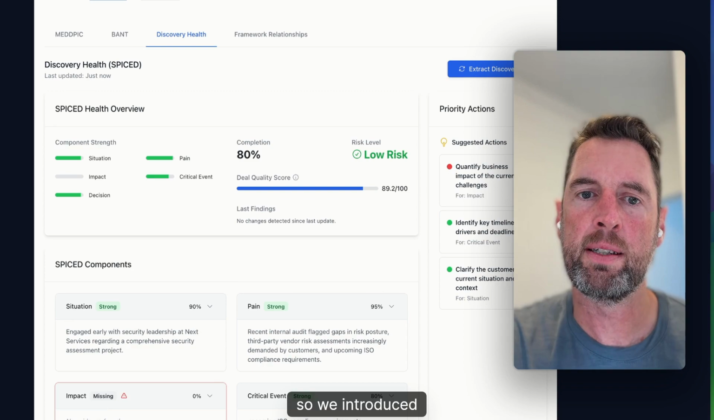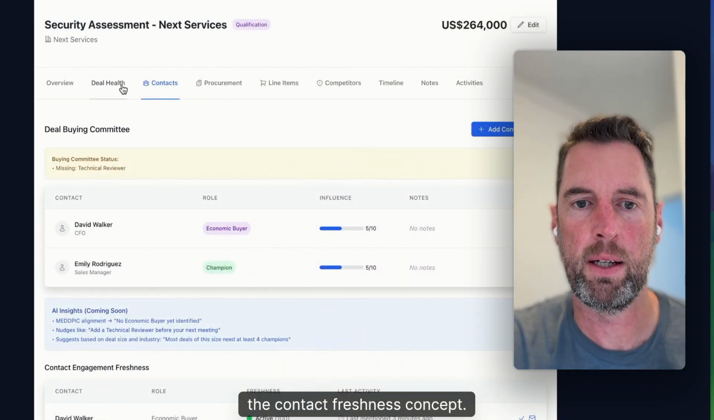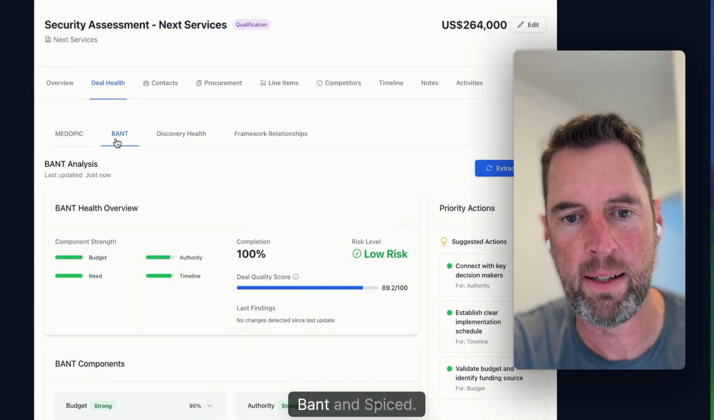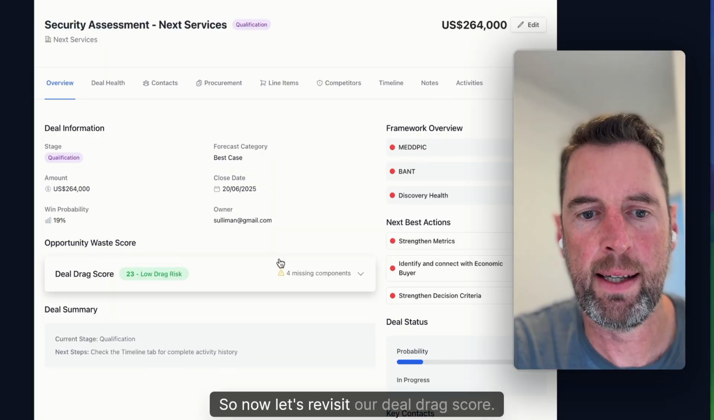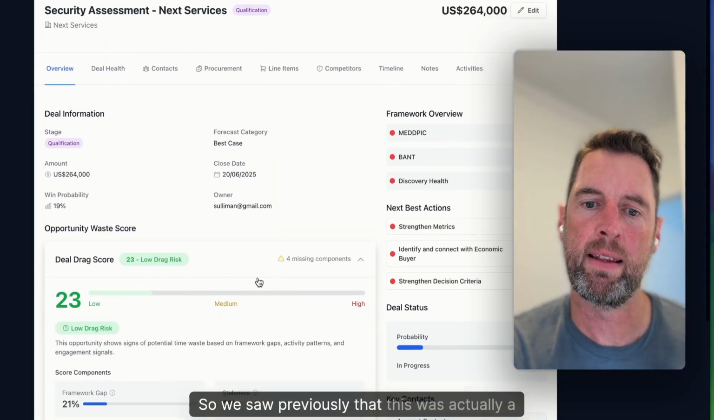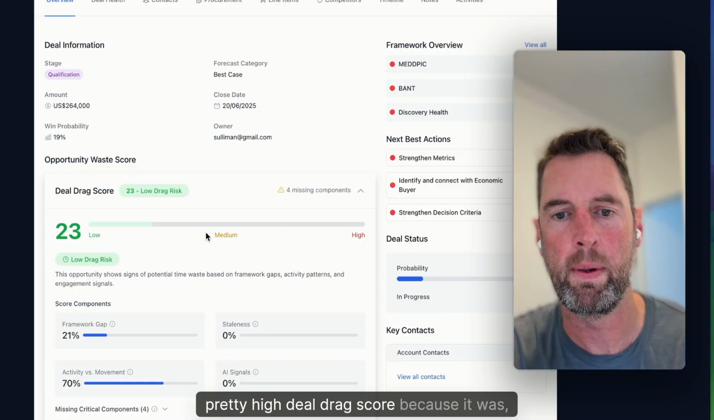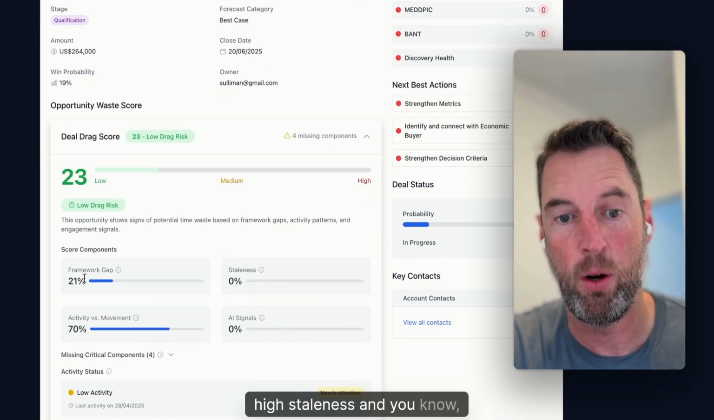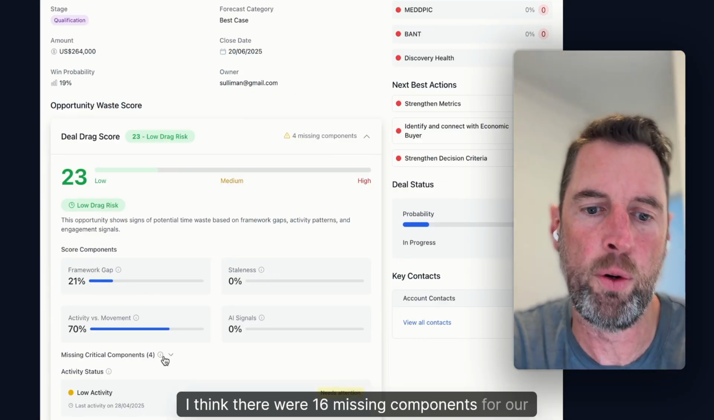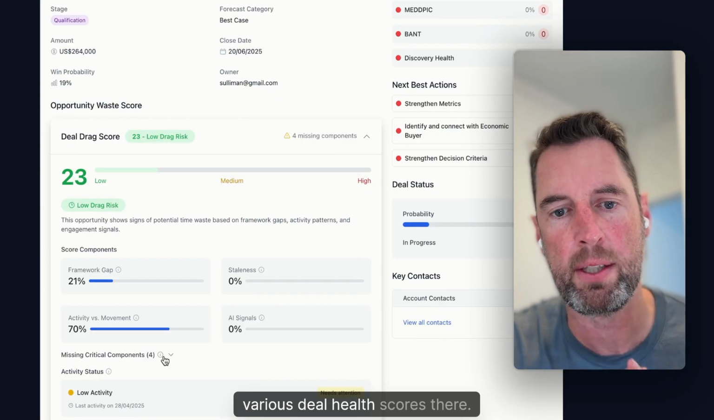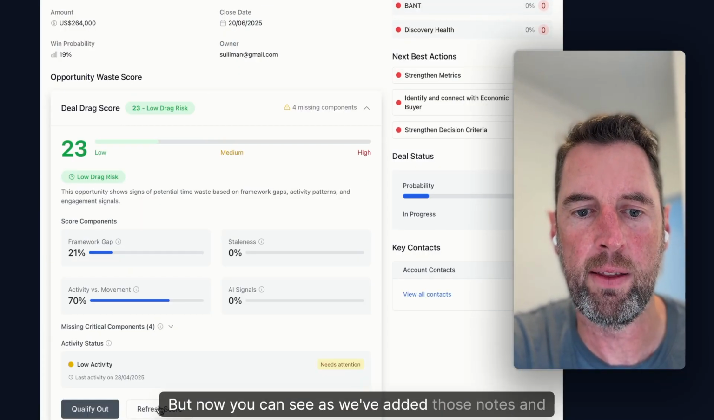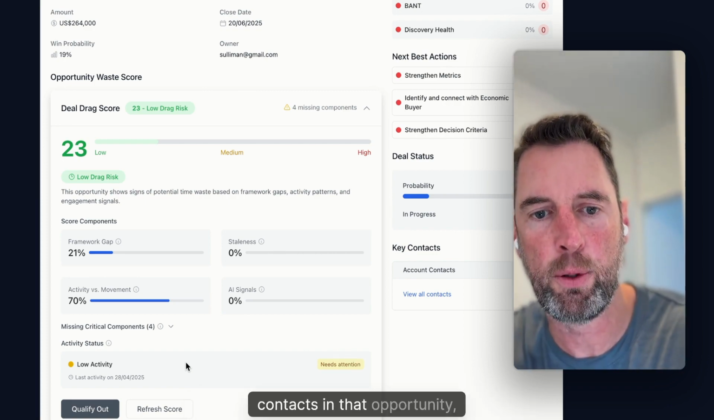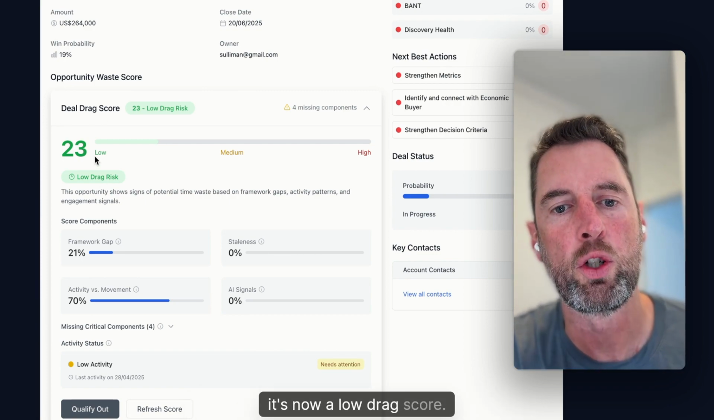Okay, so we introduced the contact freshness concept. We've shown how we can automatically score opportunities across MEDDPIC, BANT, and SPICED. So now let's revisit our deal drag score. So we saw previously that this was actually a pretty high deal drag score because I think it was 43%. It had high staleness, and I think there were 16 missing components for our various deal health scores there. So now you can see as we've added those notes and built out the frameworks and we have fresh contacts in that opportunity, it's now a low drag score.